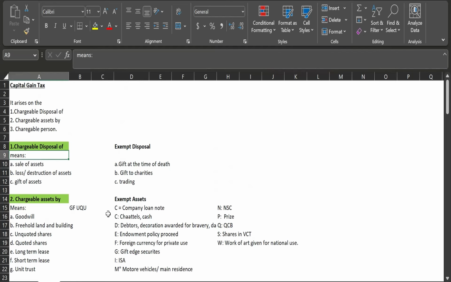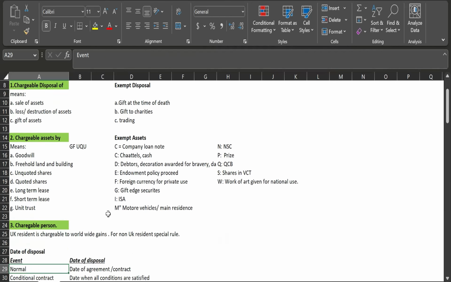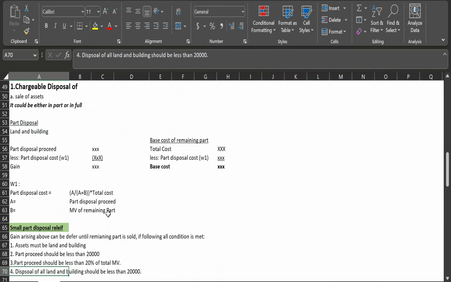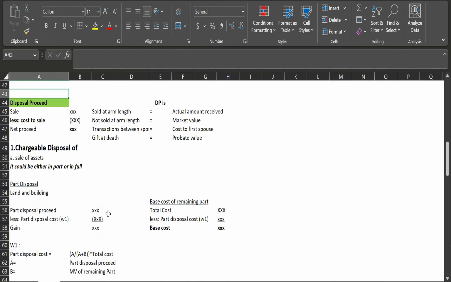As I said, chargeable disposal means sale of assets, loss and destruction of the asset, and gift of the asset, right? So now let's first talk about the sale of the asset. Sale of an asset could be either in part or in full. Part in the sense that if it is land, it might be sold in part. If it is machinery which can be broken down, in that case also it can be sold in part, or you can sell in full, right?